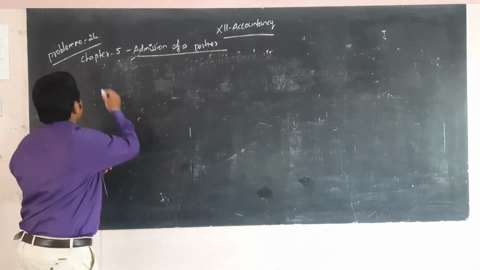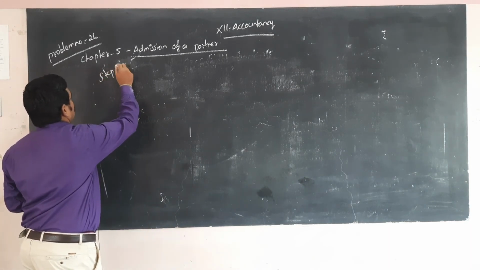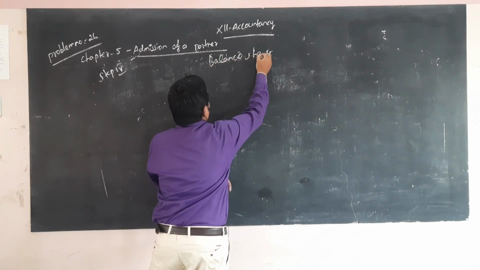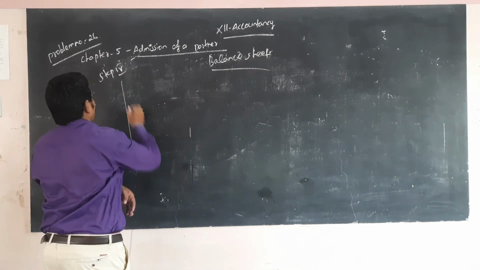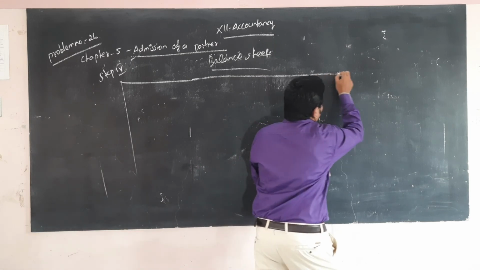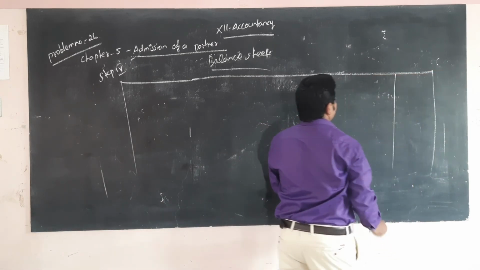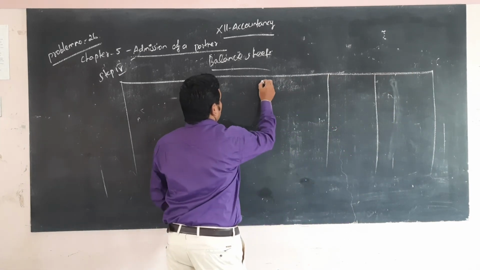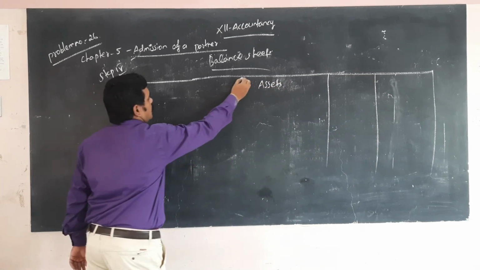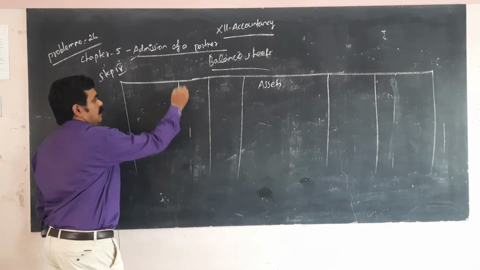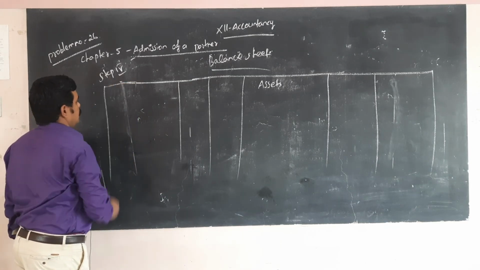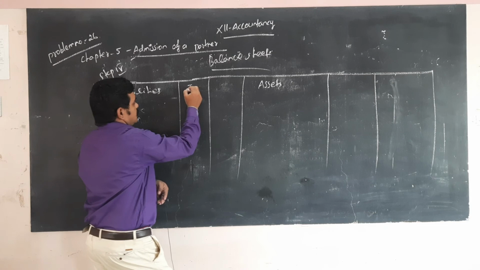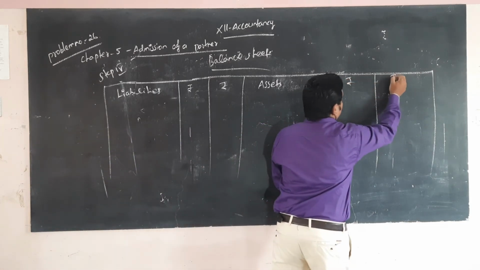Last step, step 4, the balance sheet. Asset side, then liability side. Rupees.